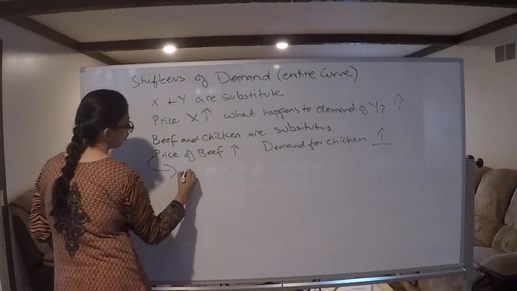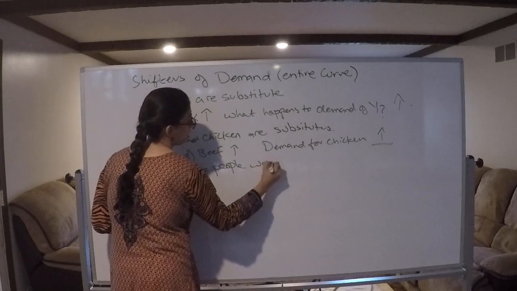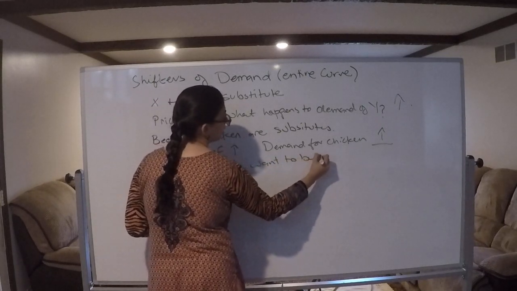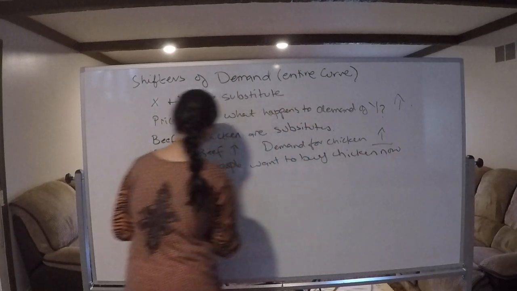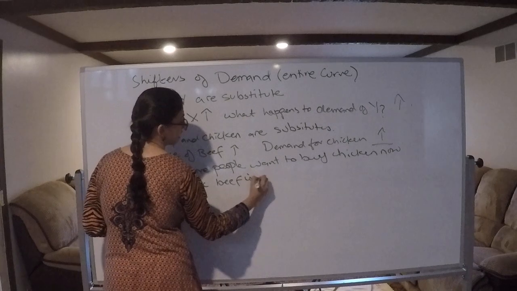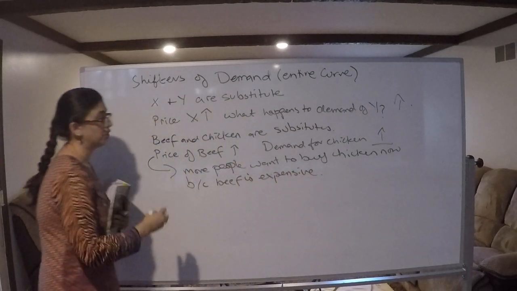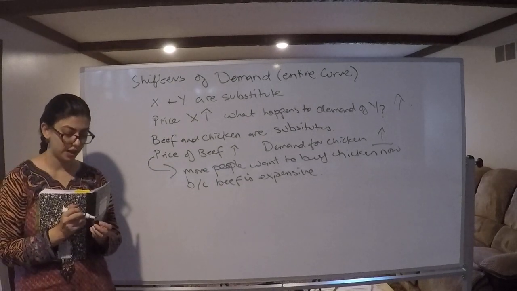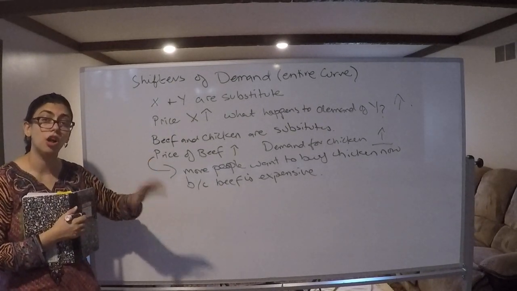So what's happening? More people want to buy chicken now because beef is expensive. And chicken is a good alternate, right? Substitutes are like you have alternates available.